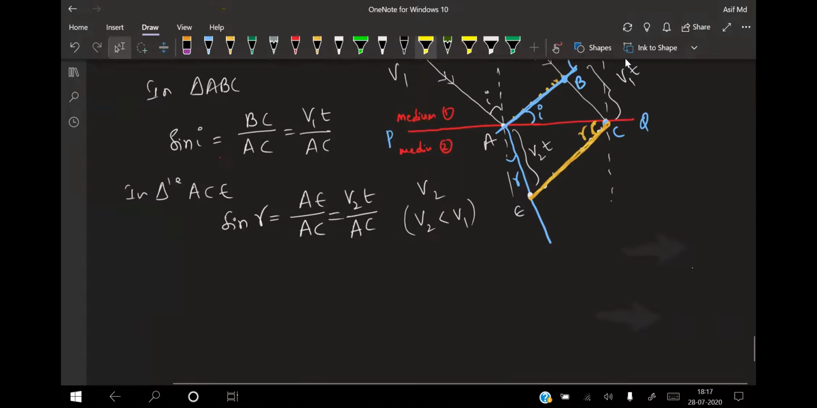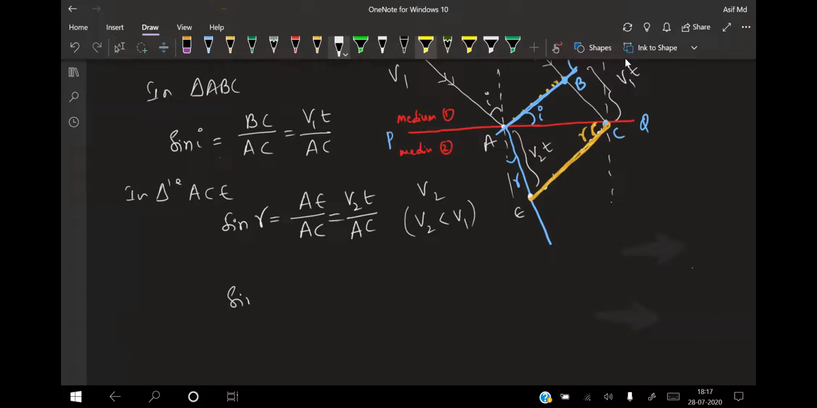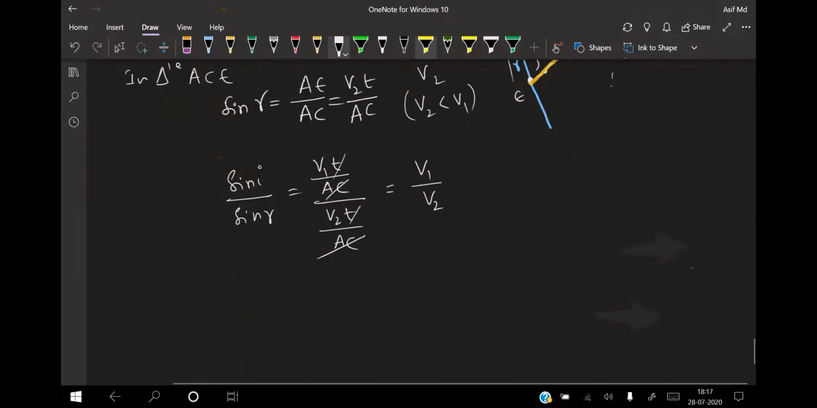From this given condition, I can write sine i divided by sine r is equal to v1 into t divided by AC, divided by v2 into t divided by AC. AC gets cancelled, t also gets cancelled. This is v1 by v2, isn't it? Now, as the angle of refraction r is lesser than i, that means v2 will be lesser than v1. That means the speed of light in the second medium is lesser than the speed of light in the first medium. That is what exactly we know.